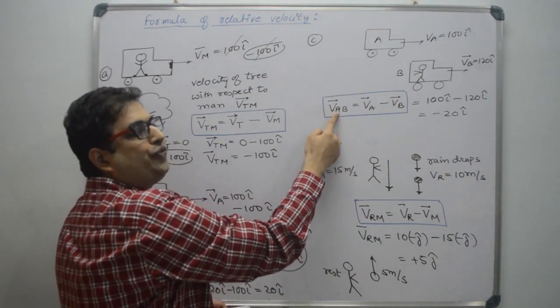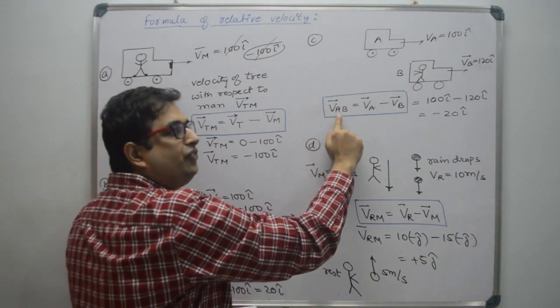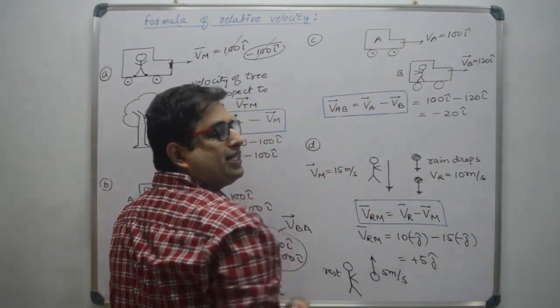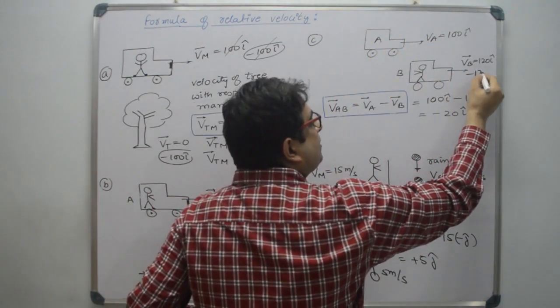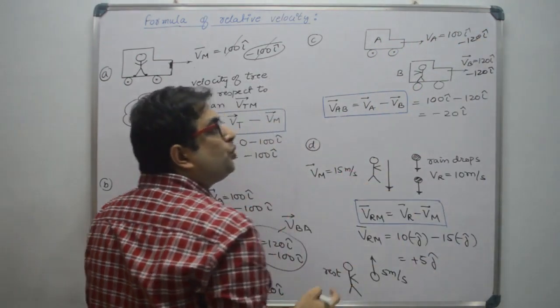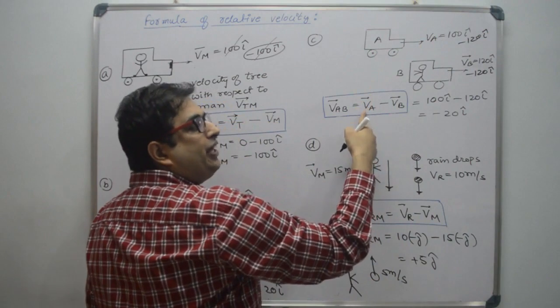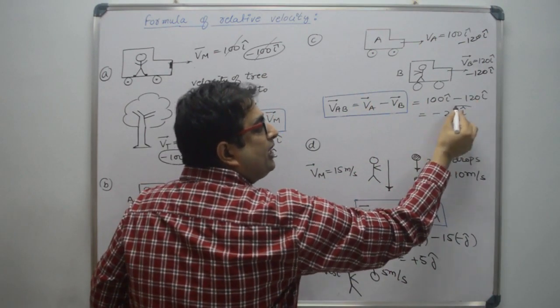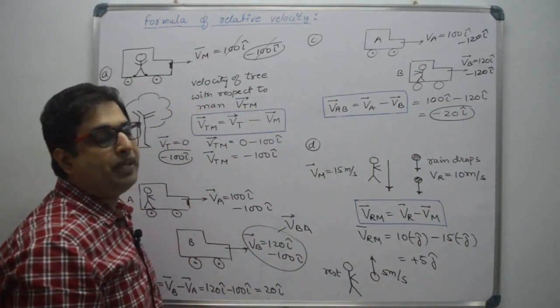This is the velocity of A with respect to B. Then we have to subtract the velocity of B to keep B at rest. So we will subtract minus 120 i cap everywhere. So what will be the velocity of A with respect to B? If you subtract 120, then we will get minus 20 i cap.